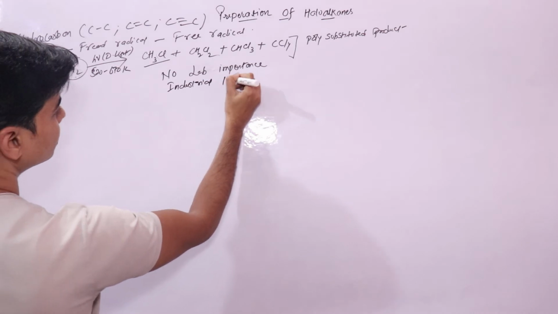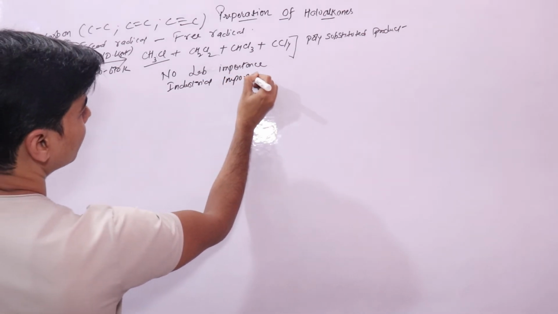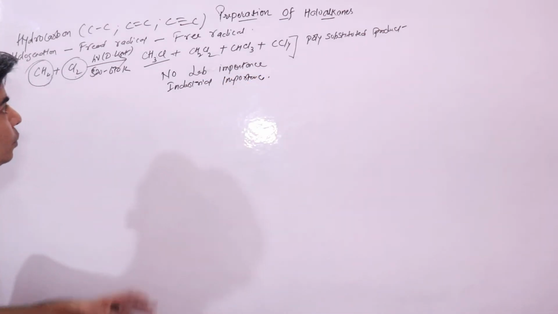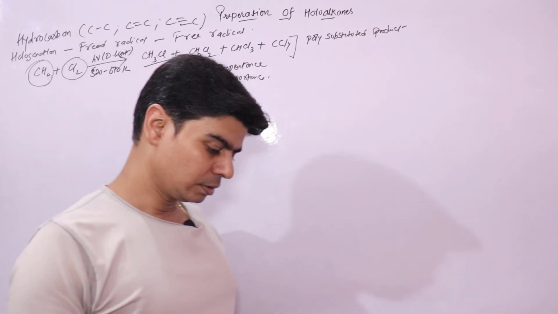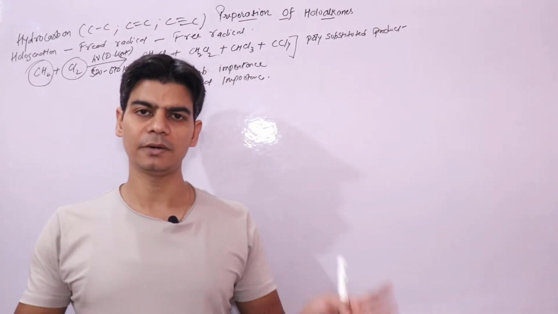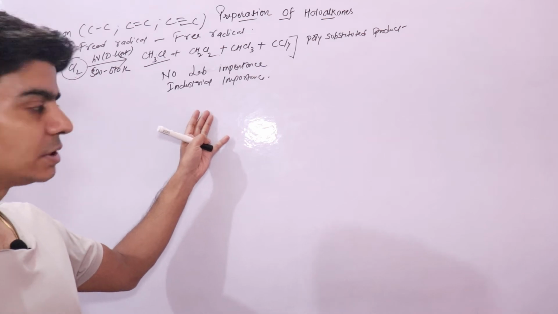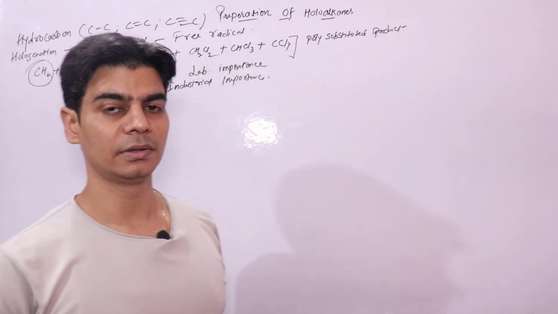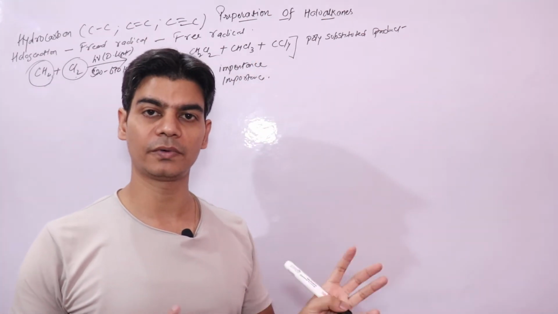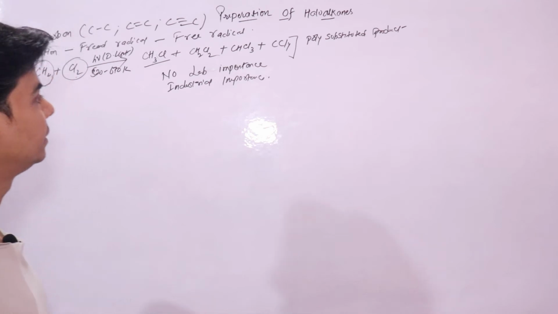This is of industrial importance, because if you do this reaction in chemical factory or in industry, they are using fractional distillation. You can separate all these different polysubstituted alkyl halides, right?